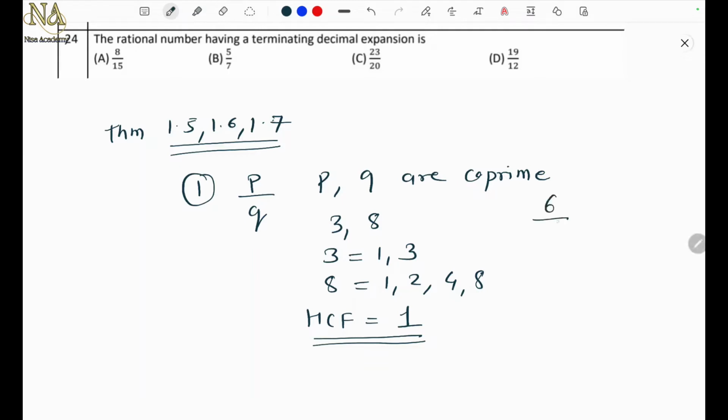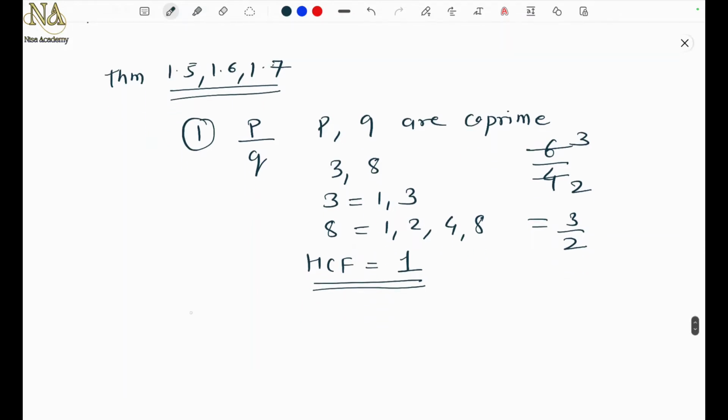For example, see 6 upon 4. Now are 6 and 4 co-prime? No, because the factors of 6 are 1, 2, 3, 6 and of 4 are 1, 2, 4. So you have 2 as a common factor other than 1, right? So what I can do is just reduce it. 2 3s are 6, 2 2s are 4, so 3 by 2. Yes, now 3 and 2 are co-prime. So first thing you have to do this. Then the second is what?